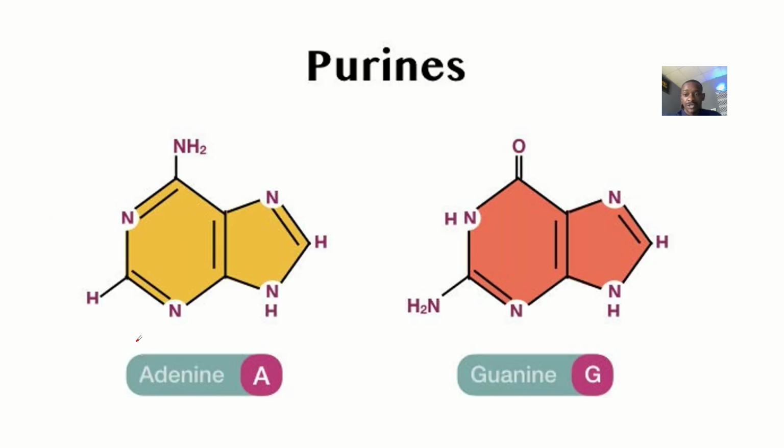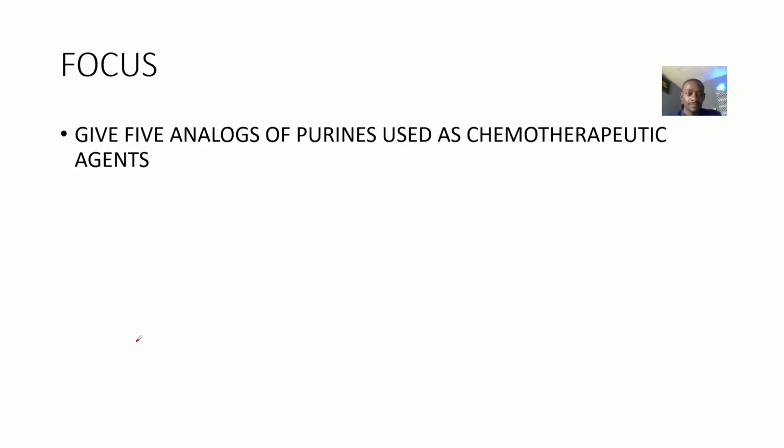For the next exam question, we'll be looking at: students were asked to give 5 analogs of purines, which could be used as chemotherapeutic agents. So let me just explain the question because it's very simple. You just list, so it's very simple. So let me explain so that you understand it.